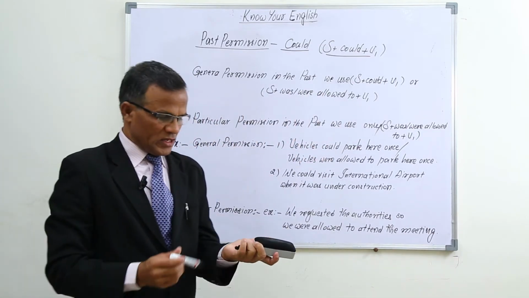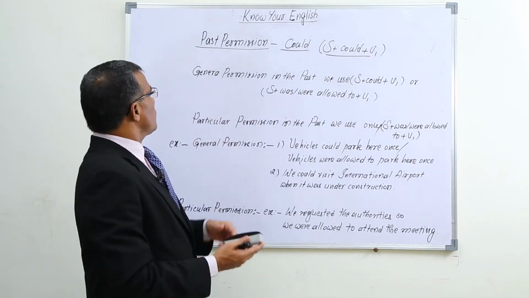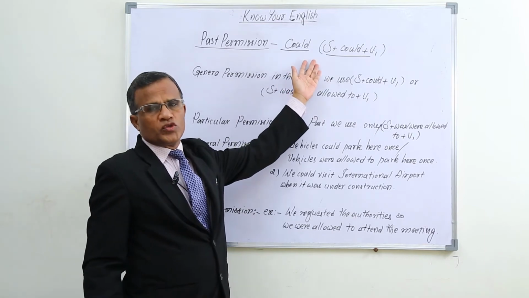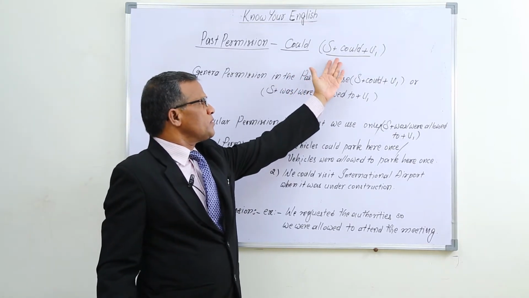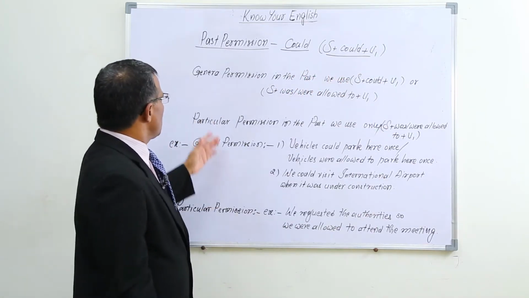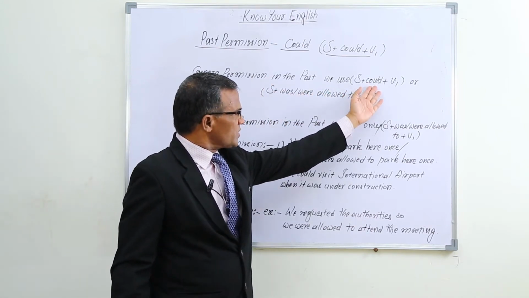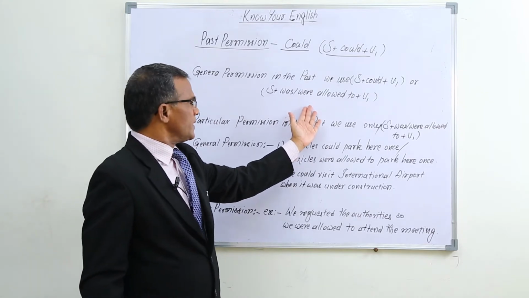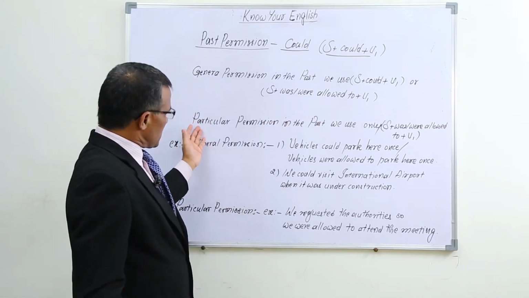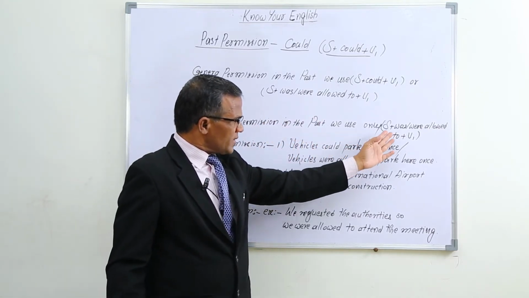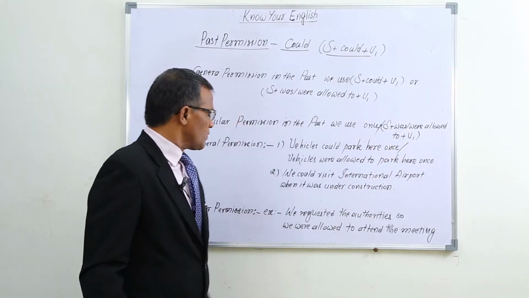Let me explain this one. For past permission also we use could. Structure is subject plus could plus V1. If it is general permission in the past, we use this structure or the next structure here. Particular permission in the past, we use only subject plus was or were allowed to plus V1.